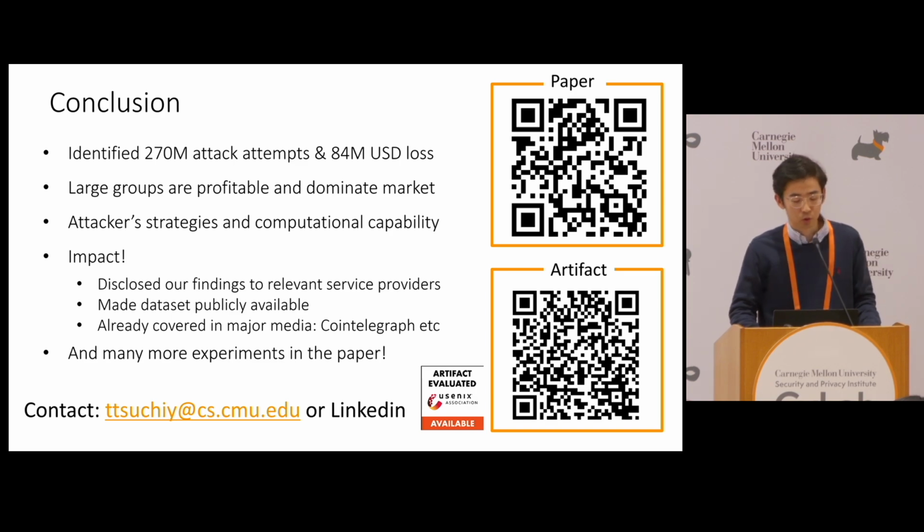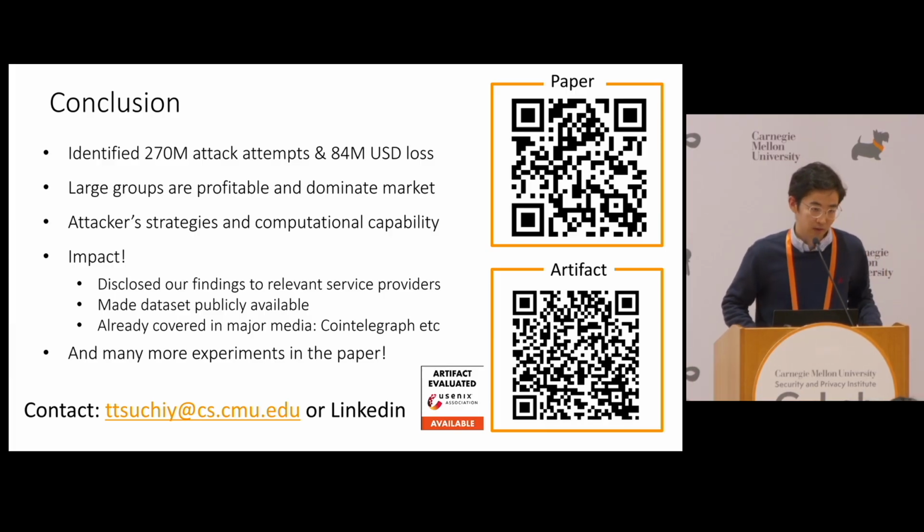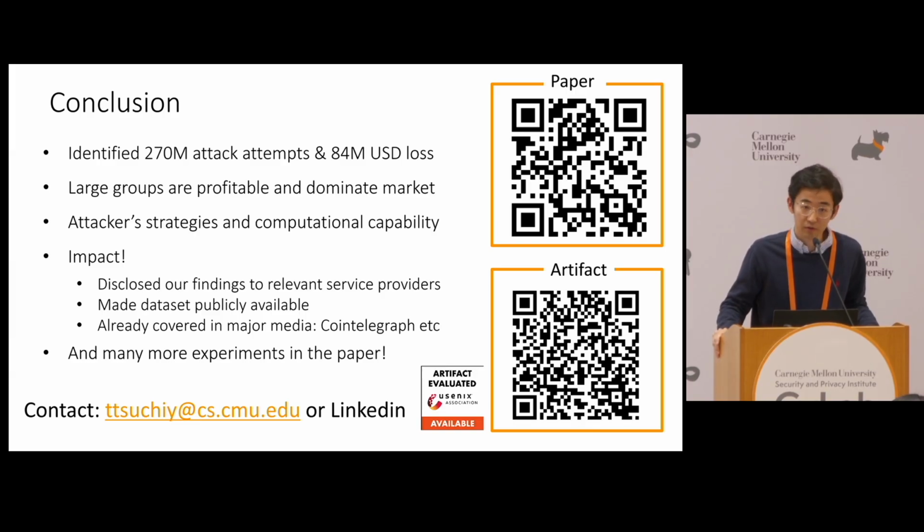OK, to sum up this talk, we identified 270 million attack attempts and also 84 million US dollar losses, which makes address poisoning, again, one of the largest and most widely targeted attacks on chain. And we show that there exists an economy of scale, and large groups are profitable and dominating the market. And I find it really interesting that, based only on measurements and simulation, we can infer that the attackers are using hardware.